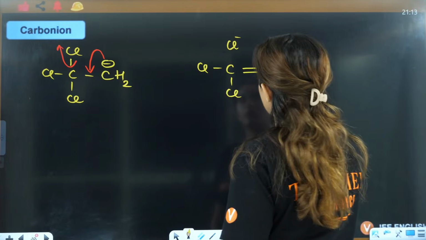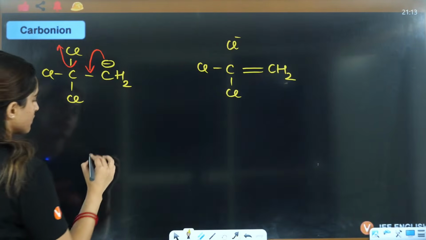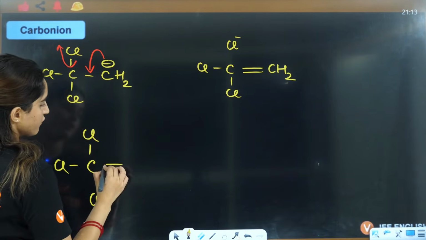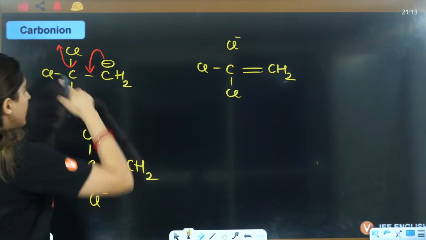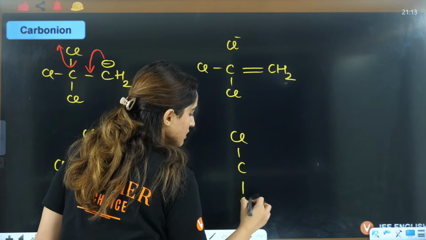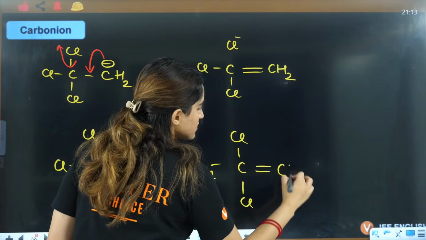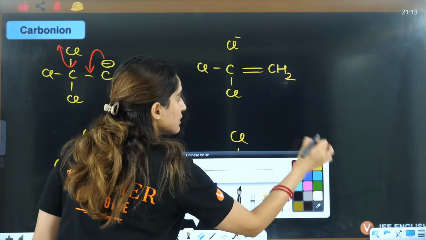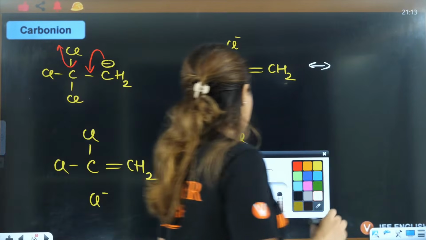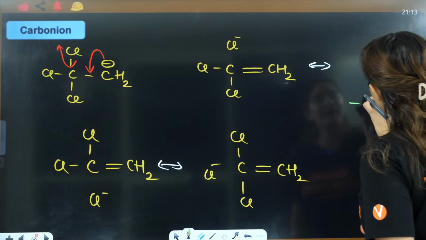This is CH2. Now if this Cl is going, it will be C, Cl, Cl, Cl negative, double bond CH2. Now this hyperconjugation is called minus H.